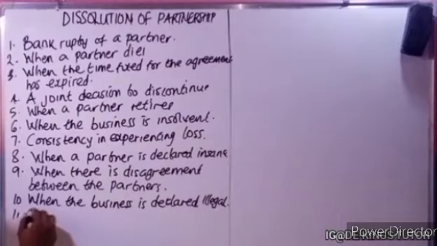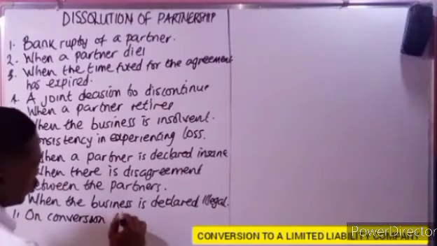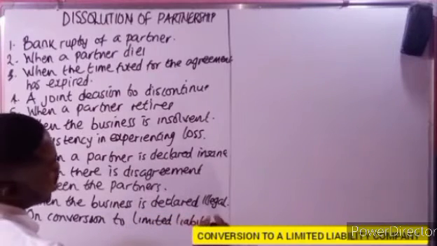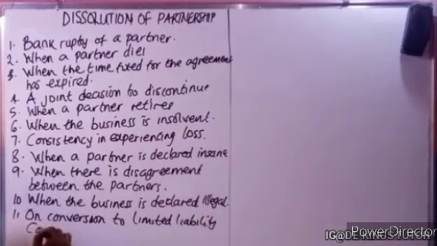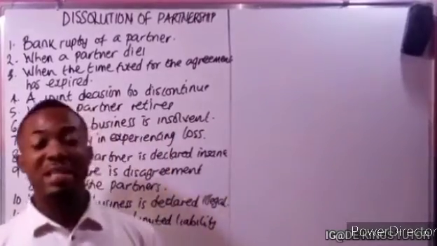The next one is conversion to limited liability company. Another reason why a partnership business might dissolve is when it is being converted.